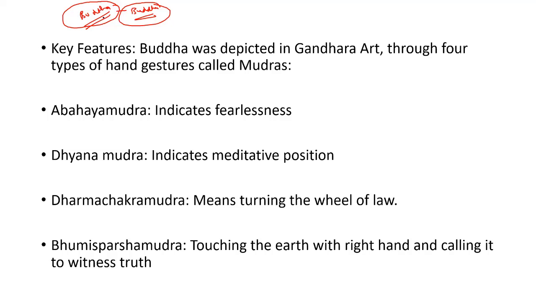Now, how were Buddhas depicted in the Gandhara school of art, in what form, in what way? Generally the statues of the Buddha in Gandhara art were prepared in different hand gestures, that is called mudra.